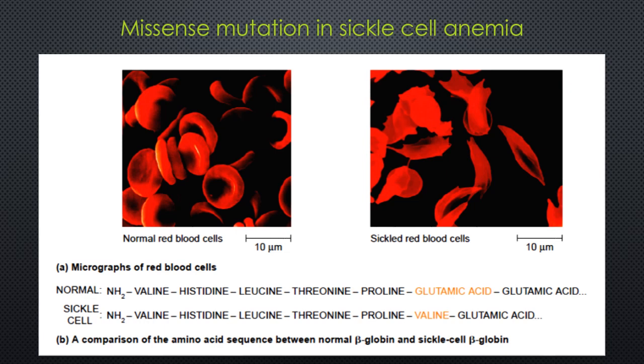So in this case, a single amino acid substitution has a profound effect on the phenotype of the cell, and even causes serious disease. See here, the normal human contains this glutamic acid, and the patient has this valine instead of glutamic acid. This is a very good example of missense mutation.